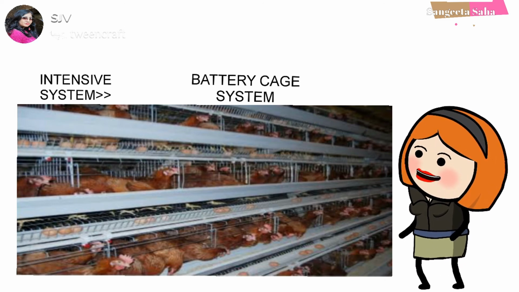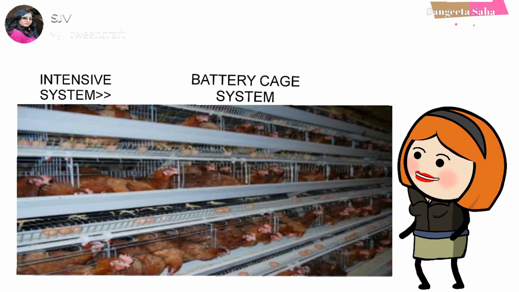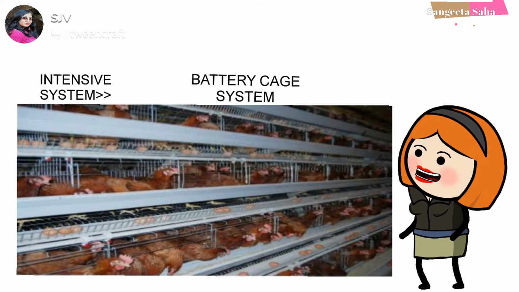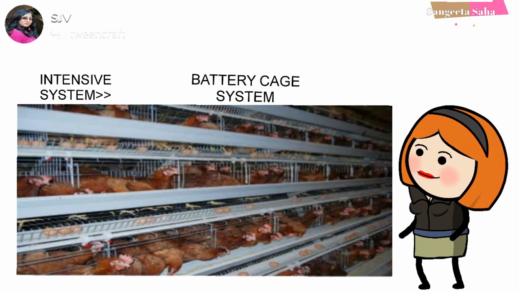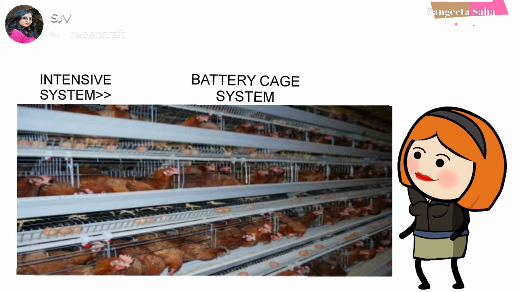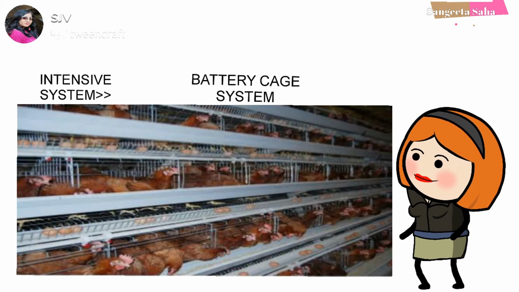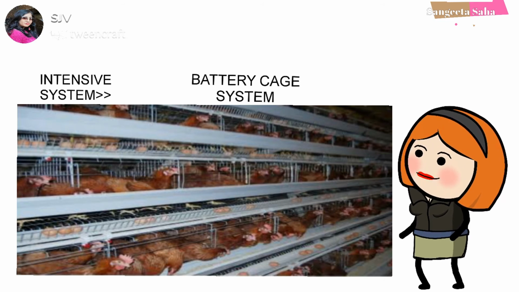Now the battery cages are mostly of wire mesh, where the hens have limited access for perching, wing flapping or nesting. However, the advantage here is that they are less prone to infectious diseases that mostly spread through droppings. Here also the environmental conditions are automatically controlled, including light duration as well. Hence, the birds lay eggs all year round.